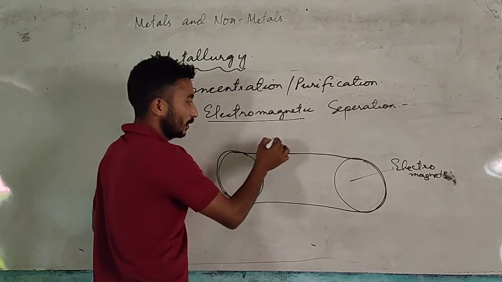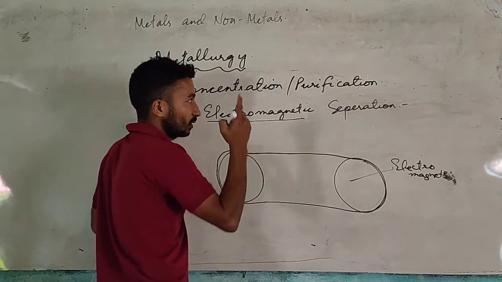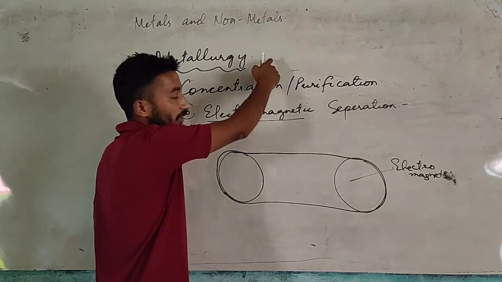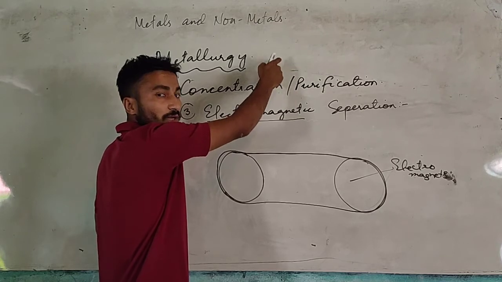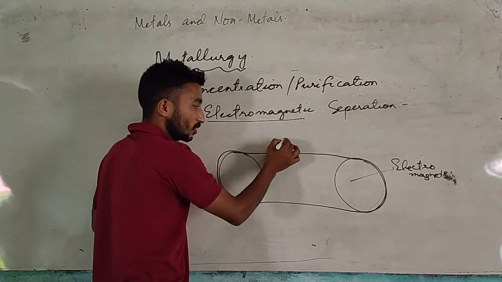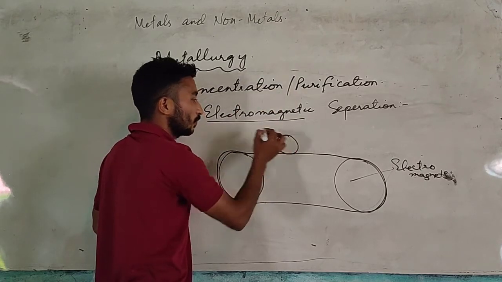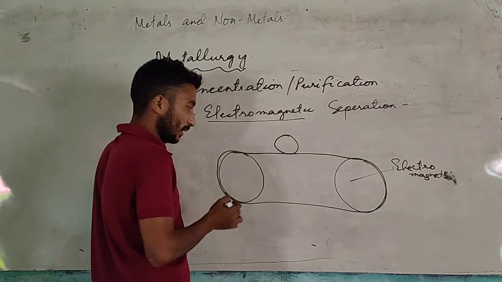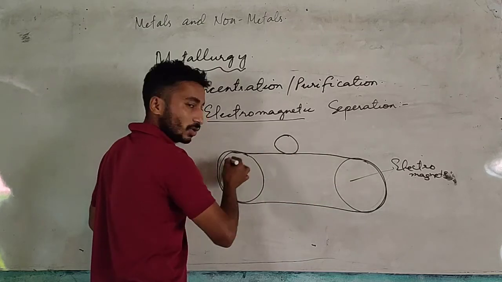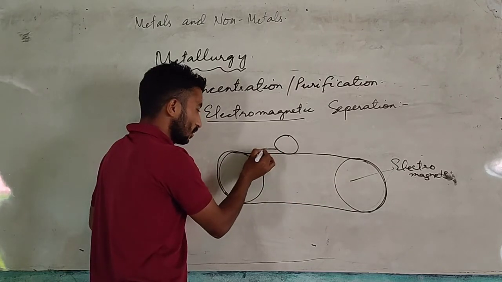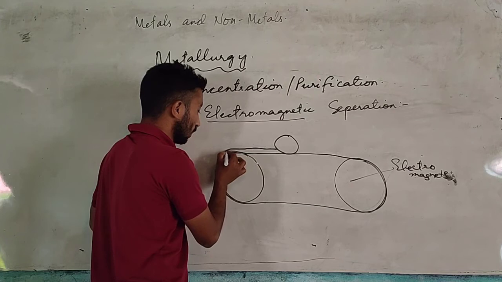Now, in all the processes we will use the ore that we crushed in the beginning. So in this process, the crushed ore we will put here, and we will let this belt rotate. When this belt starts rotating, the belt will carry all this crushed ore along with it.